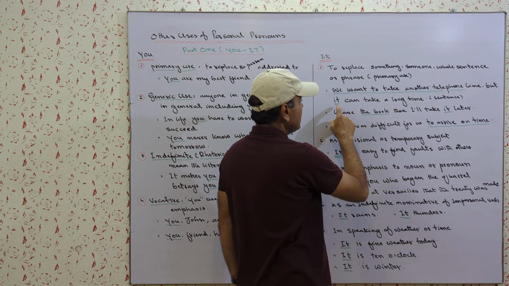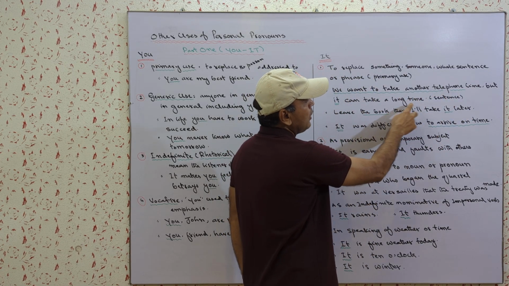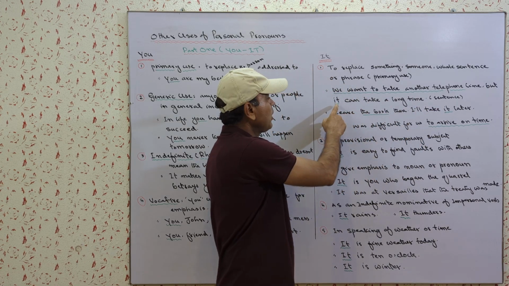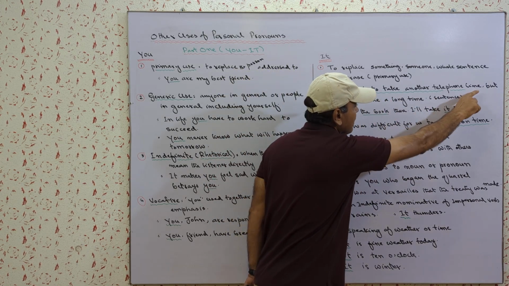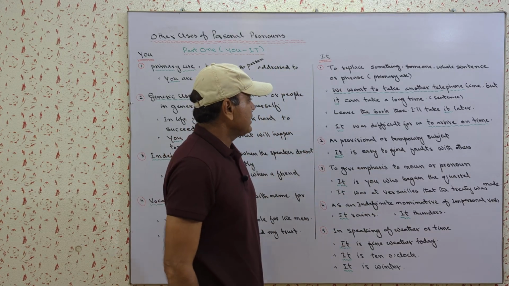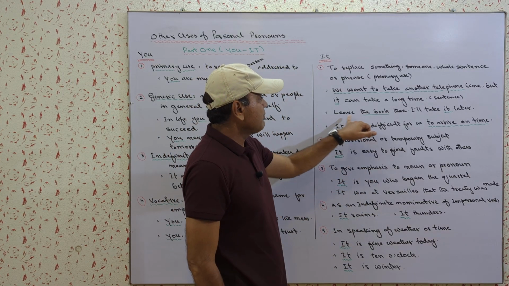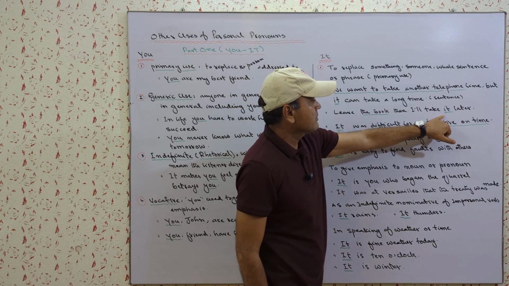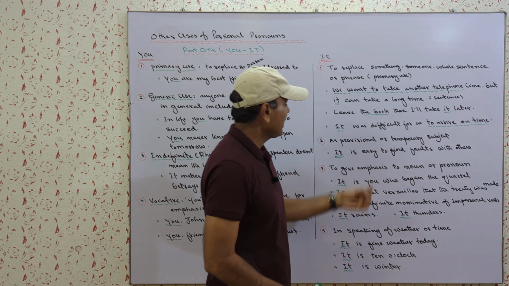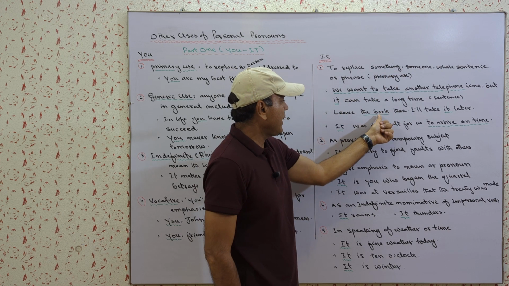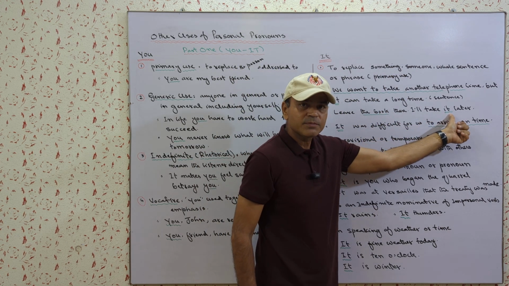This, so it can take a long time. Here the pronoun it is used in place of the whole sentence. Let's have a look at another example. Leave the book there, I'll take it later. Here book is the thing, and in place of it we have used it.